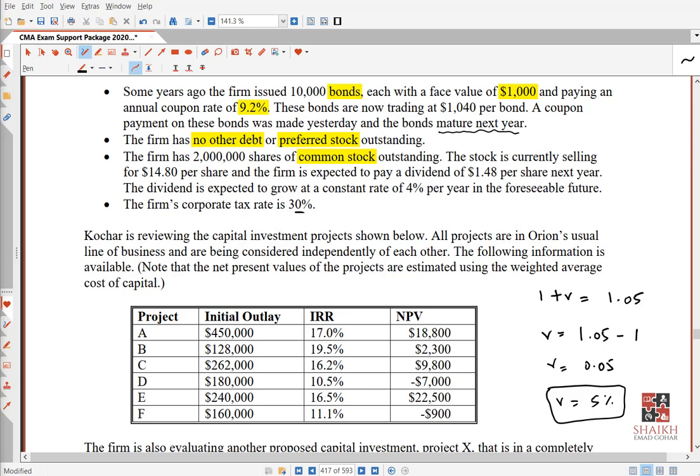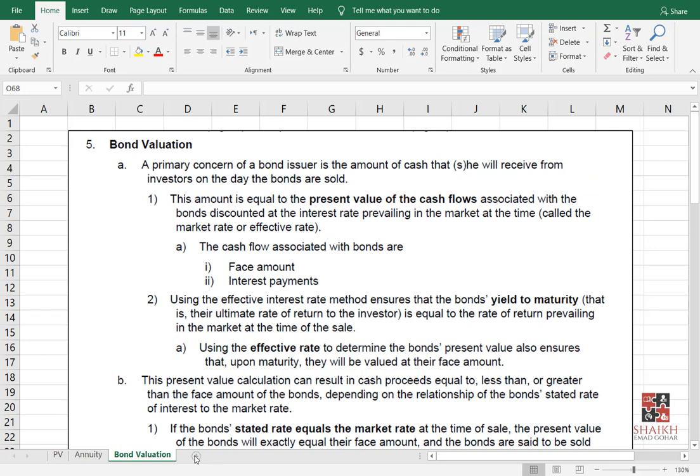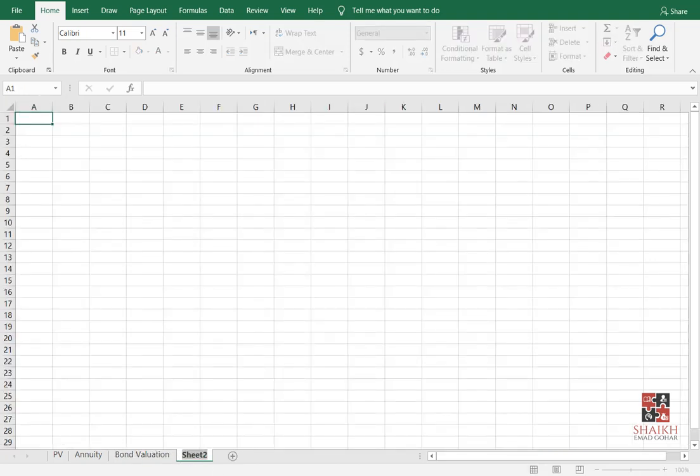But this is not the final answer. We will do 1 minus t. Remember, 1 minus 30% we have to do. Anyways, that we will do in the Excel sheet later on. In a while, let me open the Excel sheet also. So I am solving question number 2.4 for you.